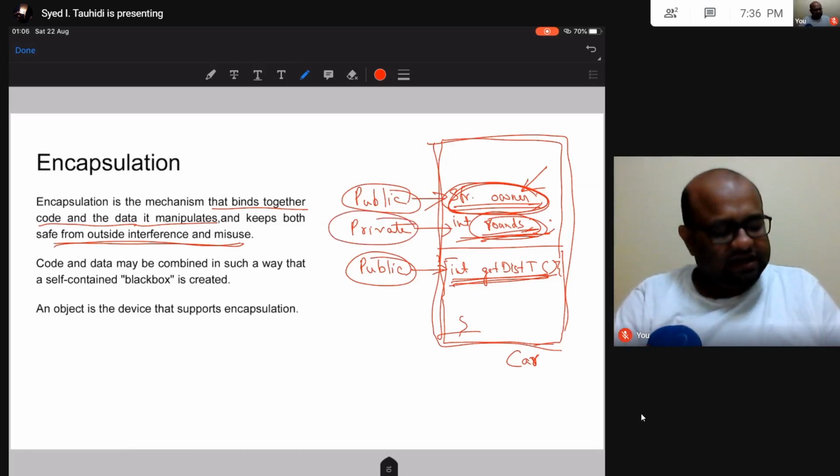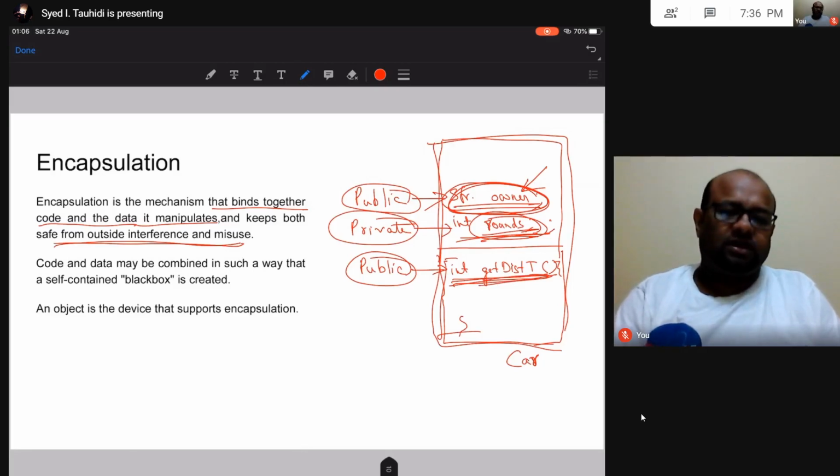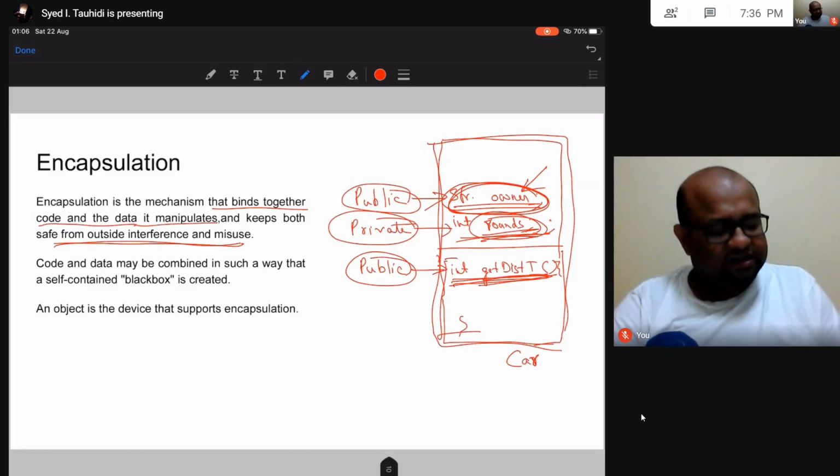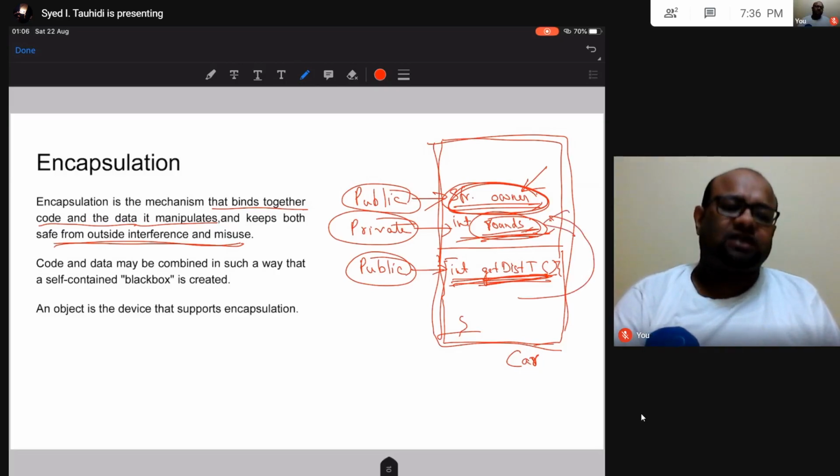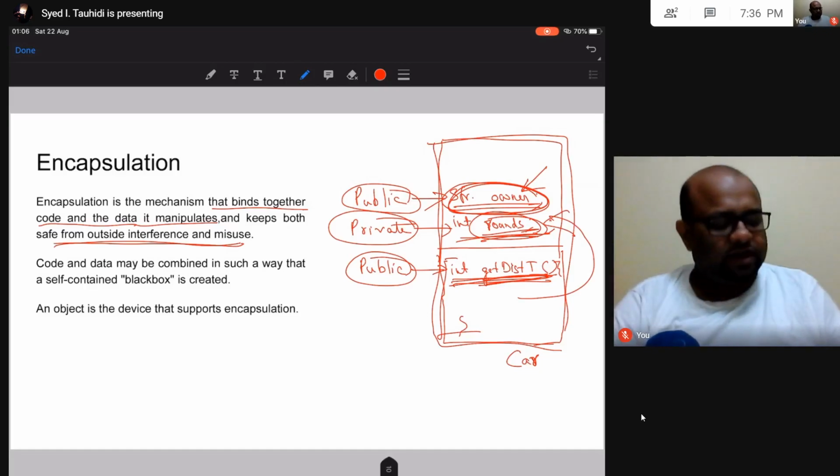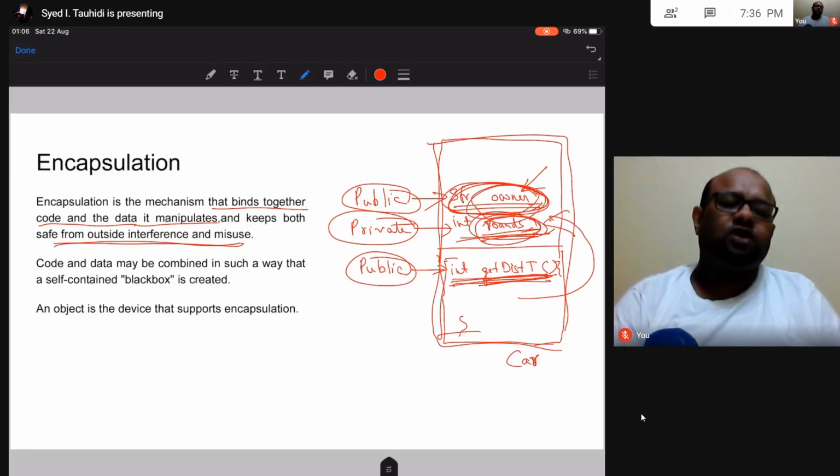Of course, this get distance travel function is inside my class. In get distance travel, I can access this code. I can access this rounds. I can access this variable. So yeah, inside my class, I will have access to all the private members as well as the public members, but outside my class I will not have access to the private variables, right? I will have access to only the public ones.